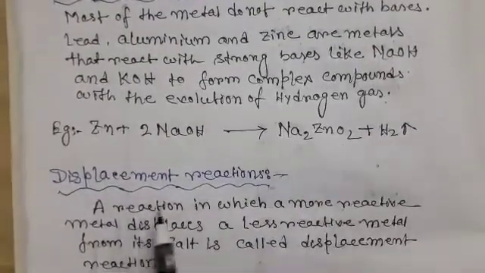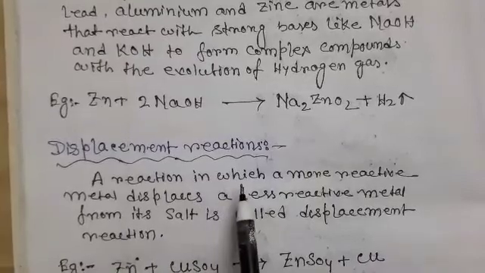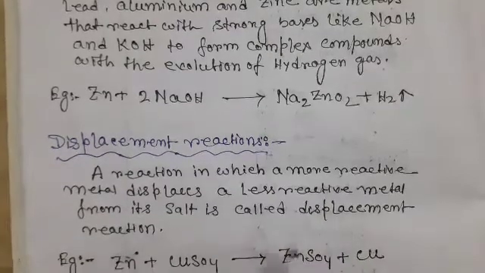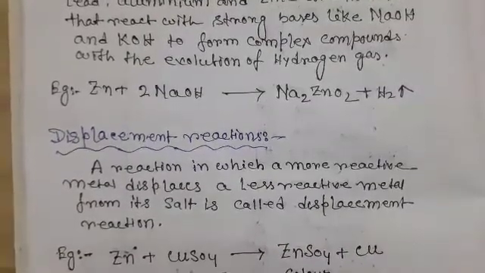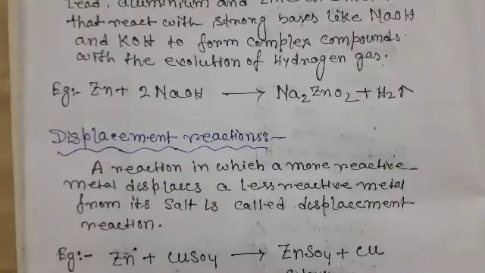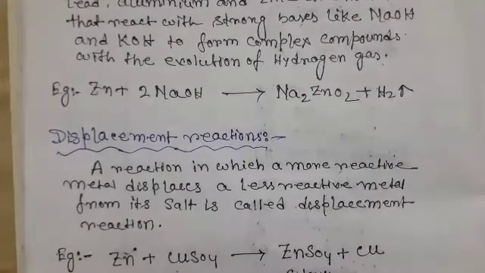Next, the displacement reaction. What is a displacement reaction? A reaction in which a more reactive metal displaces a less reactive metal from its salt is called a displacement reaction. That means we know the metal reactivity series. In the previous page we discussed the metal reactivity series. In this reactivity series, more reactive metals displace less reactive metals from their salt. It is known as a displacement reaction.